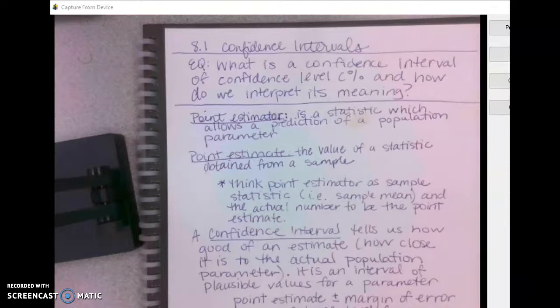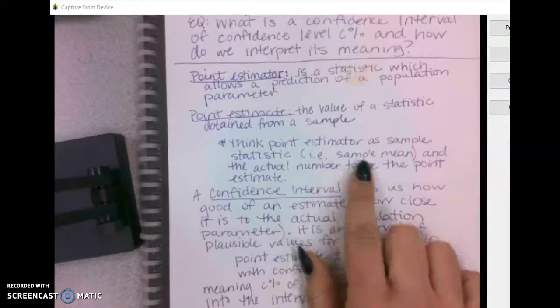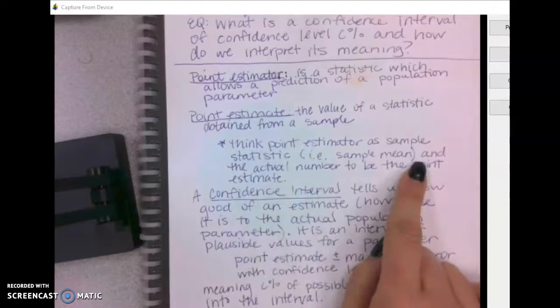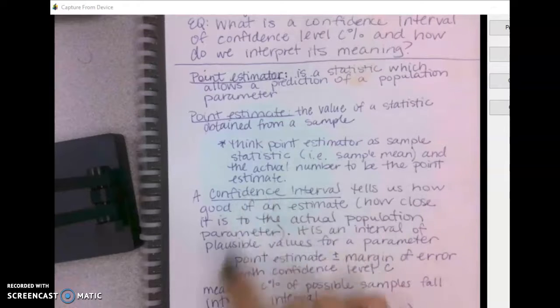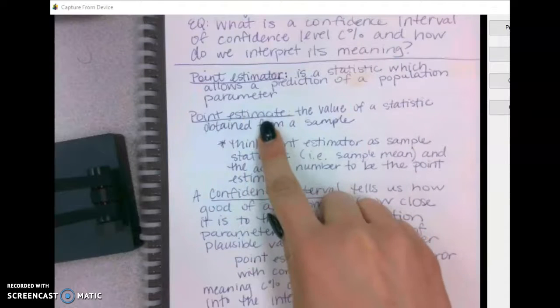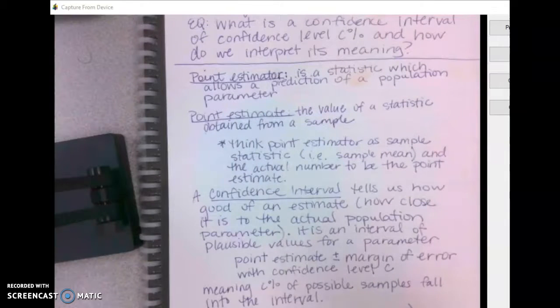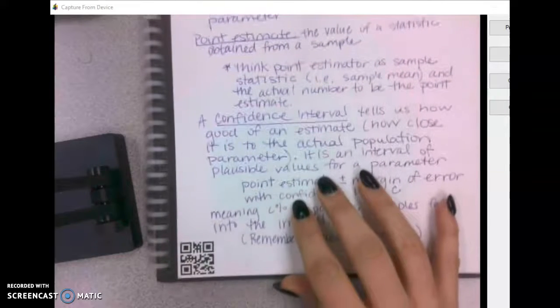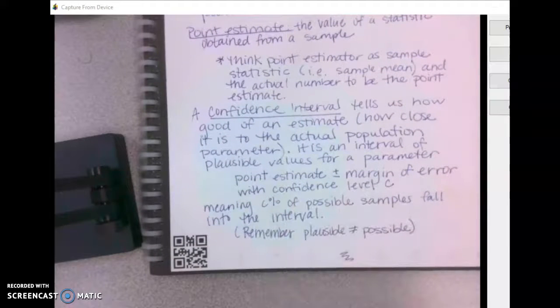Alright, so in statistics, we have point estimators, and it is a statistic which allows a prediction of a population parameter. Now, a point estimate is the value of a statistic obtained from a sample. So think of a point estimator as a sample statistic, like the sample mean, and the actual number to be the point estimate. So we use the sample mean to give us a prediction of the population parameter, and the point estimate is going to be the actual sample mean. Okay? So a confidence interval tells us how good of an estimate it is, or how close it is to the actual population parameter.